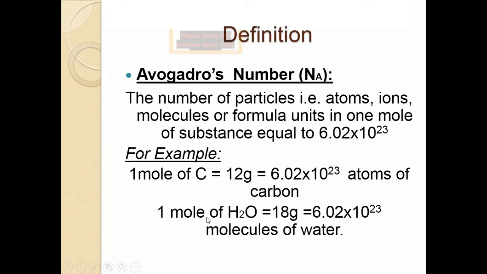1 mole of water is equal to 18 gram is equal to 6.02 into 10 raised to the power 23 molecules of water.